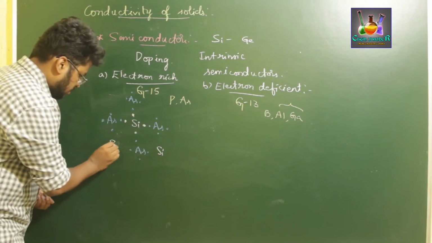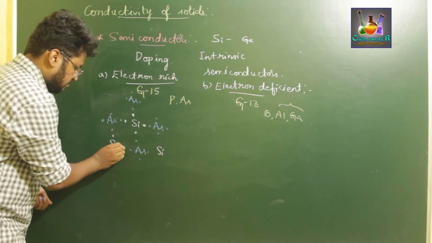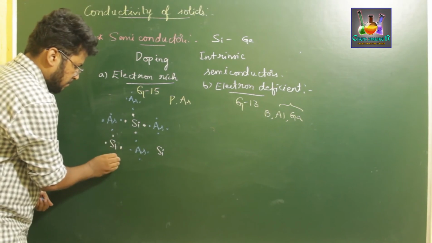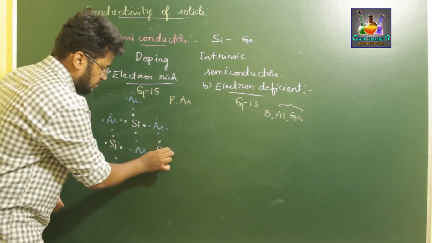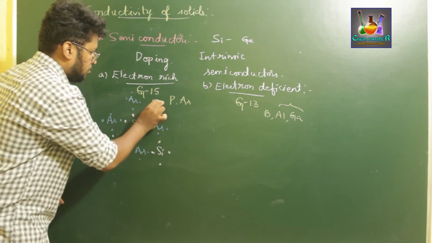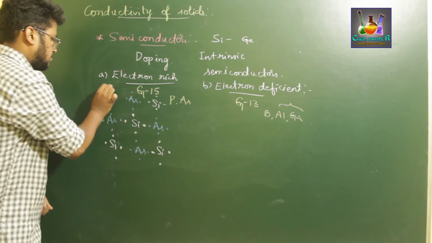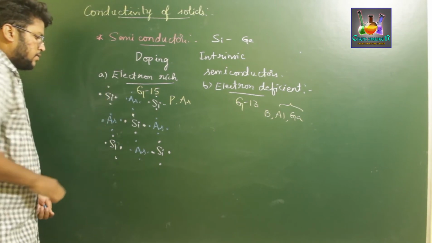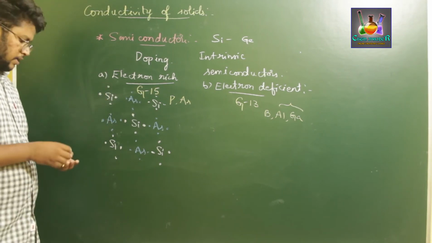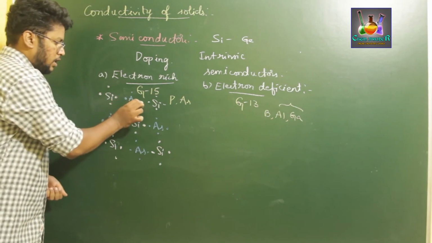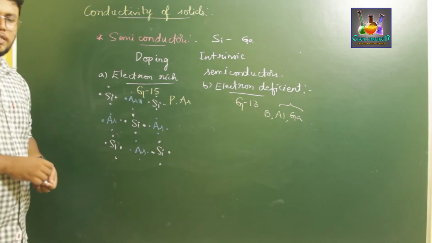Now this silicon has 4 electrons, this has 4, and one silicon over here has 4. So this is the arrangement of electrons in a silicon and arsenic impurity-doped semiconductor.